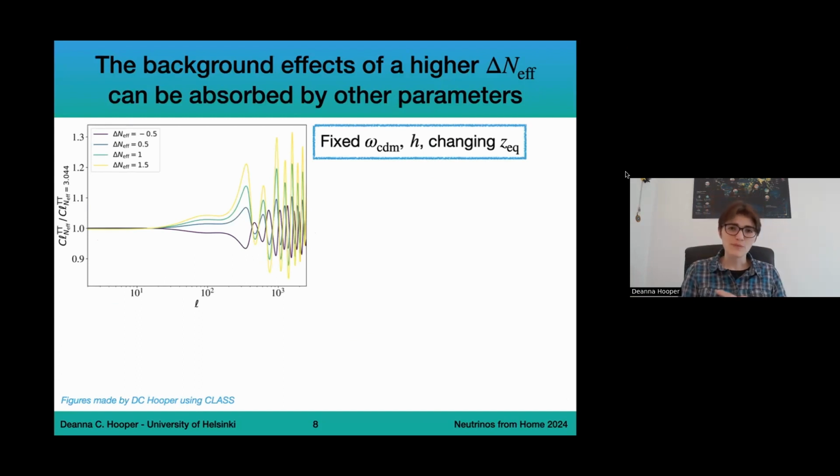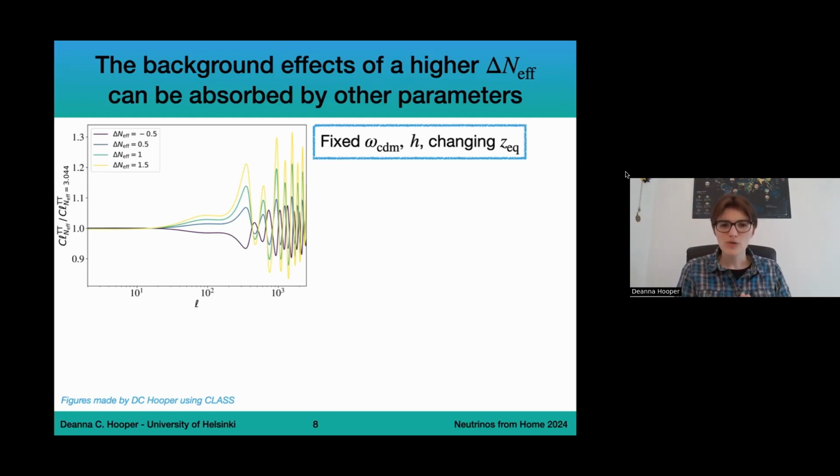So I'm showing first the impact on the temperature spectrum. I've got the ratio here of a model where we vary delta N effective compared to the case where we have N effective of 3.044. And I'm showing 4 different cases. The first one is where we decrease N effective, so we add a delta N effective of minus 0.5. And then 3 cases where we increase this by 0.5, 1, and 1.5. So this means that we're looking at the cases where we have, for example, 3.544 effective neutrinos.